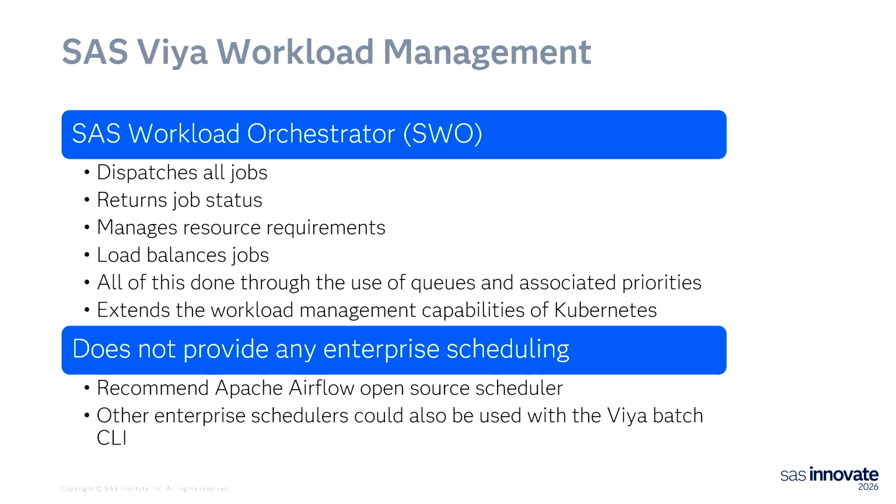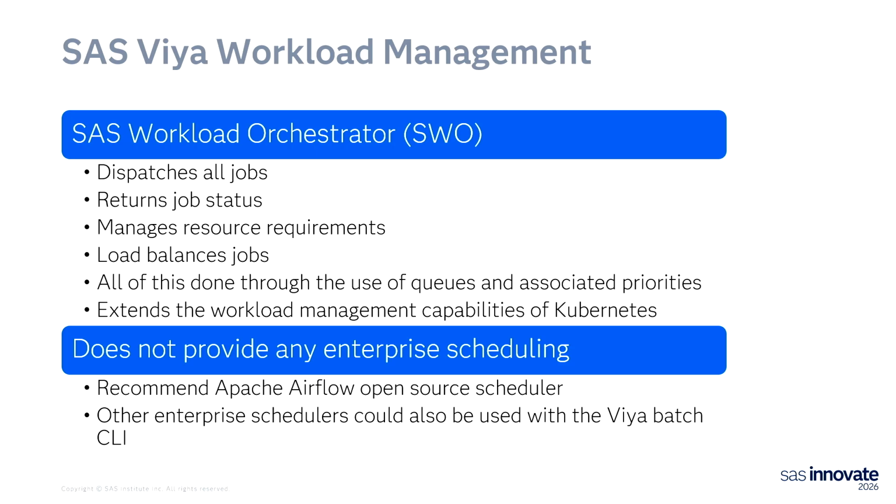What does it do? A lot of the same things as LSF. Dispatches work to the resources in the cluster, manages those resources, reports on the status of the jobs. And again, it's all done through the same setup of queues and priorities and resource specifications on those queues. The thing that's new about SAS Workload Orchestrator on Viya is that it extends the scheduling capabilities of Kubernetes. And that gives us a nice special feature we'll talk about a little later in the presentation.